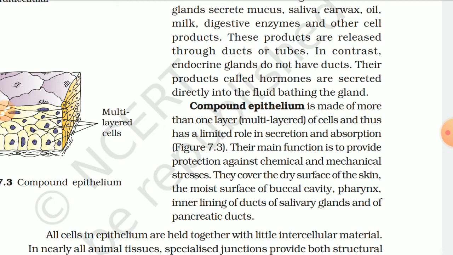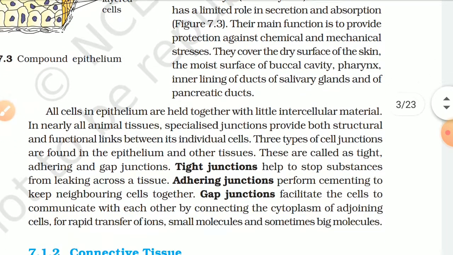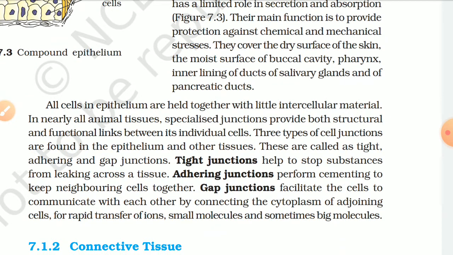Compound epithelium is made of more than one layer of cells, multi-layered, and thus has a limited role in secretion and absorption. Figure 7.3. Their main function is to provide protection against chemical and mechanical stresses. They cover the dry surface of the skin, the moist surface of the buccal cavity, pharynx, inner lining of ducts of salivary glands and the pancreatic ducts.